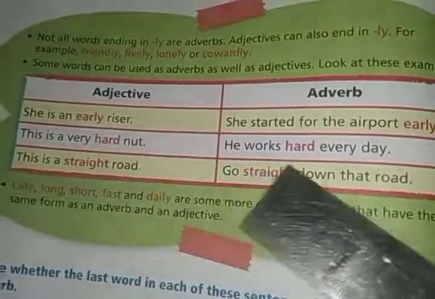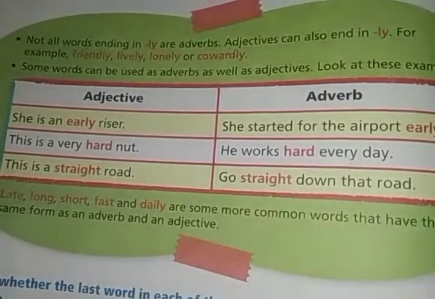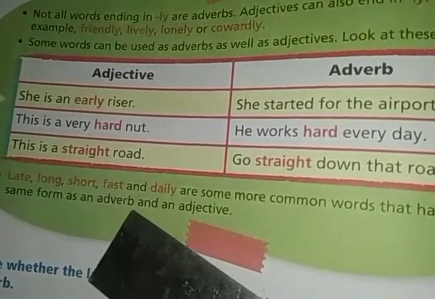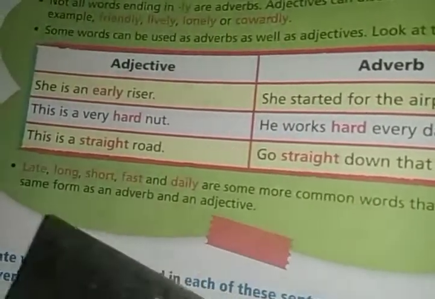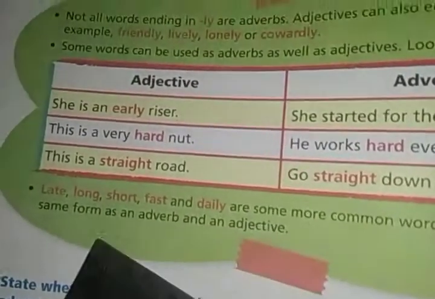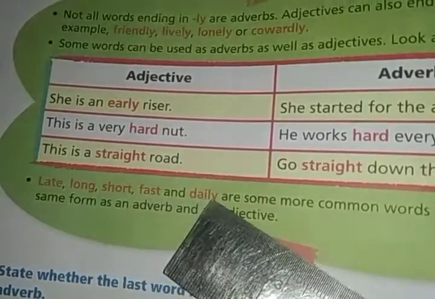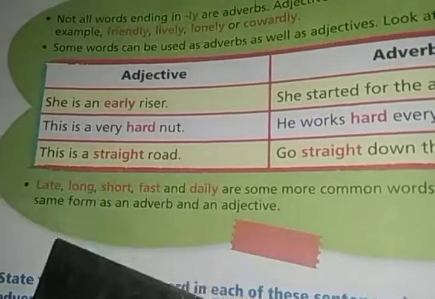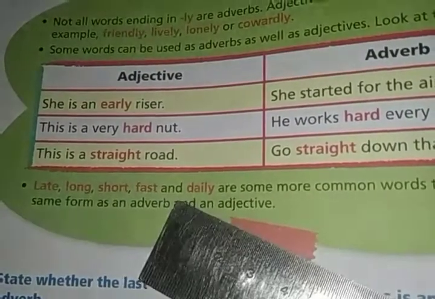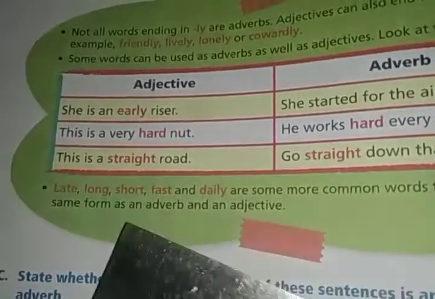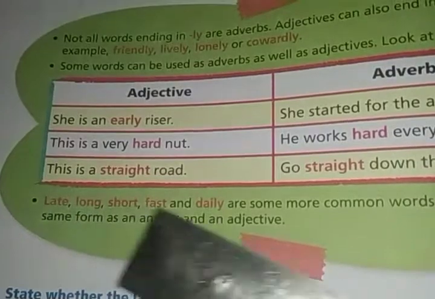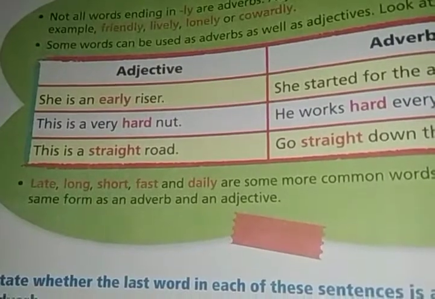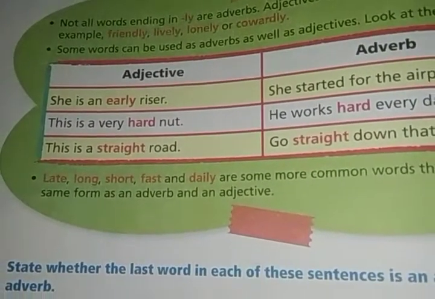So the same words can be used as adjective and adverb, but the meaning can be different in the sentences. So late, long, short, fast and daily are some more common words that have the same form as an adverb and an adjective. Means the words late, long, short, fast, daily are the same in both forms. You can use them as an adjective or adverb, depending on the meaning of the sentence. The form doesn't change, the spelling remains the same, but the meaning will change in different sentences on the basis of their use.